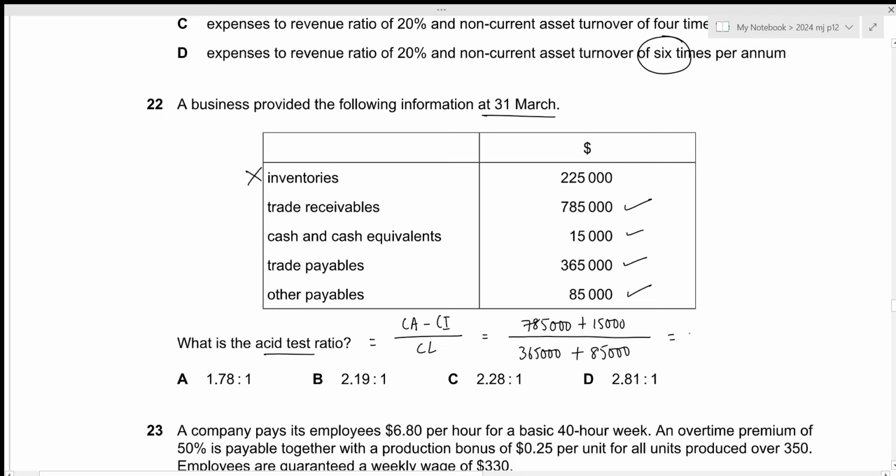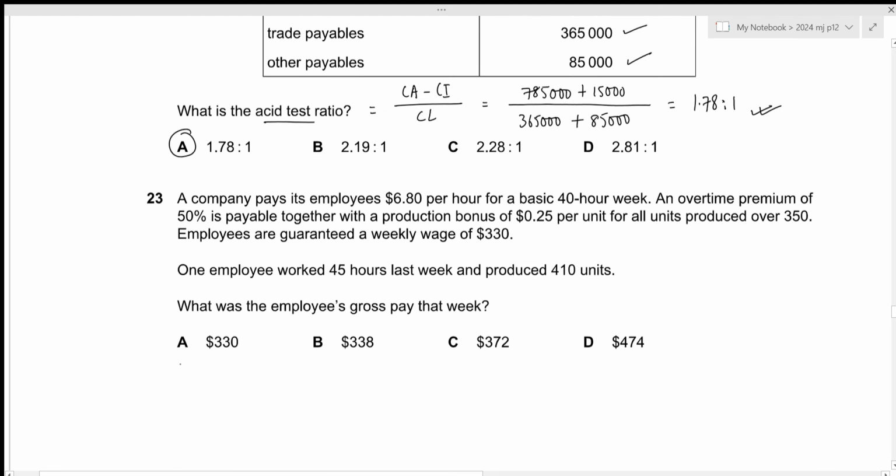So this results in the asset test ratio to have the value of 1.78:1. This is the answer we're looking for, which is given by option A. That is all for the 22nd question. Let's move towards the next one.